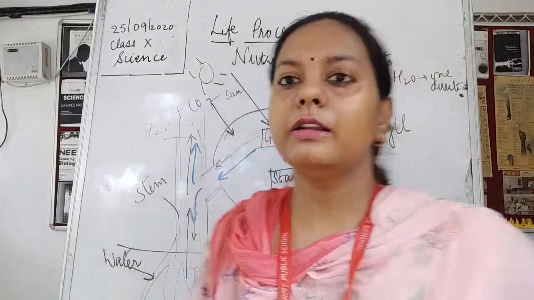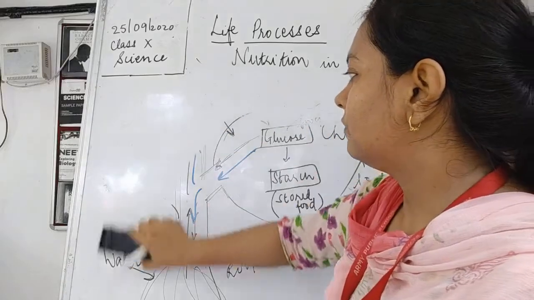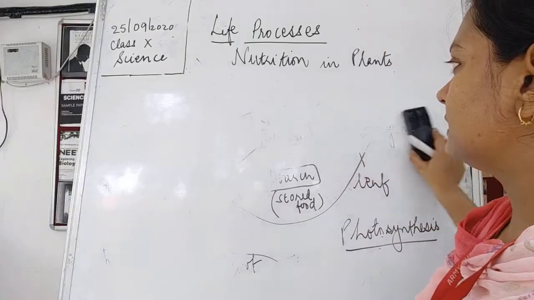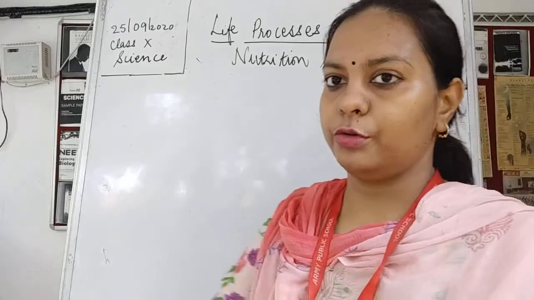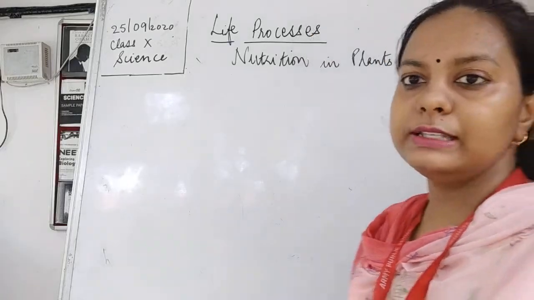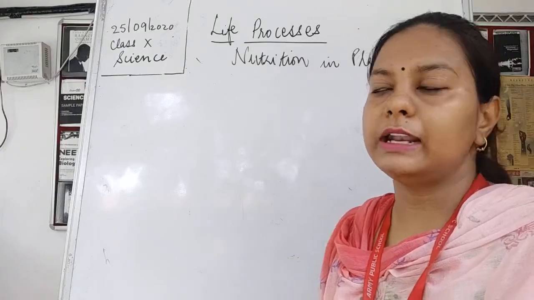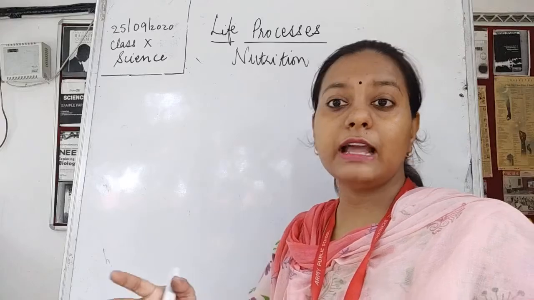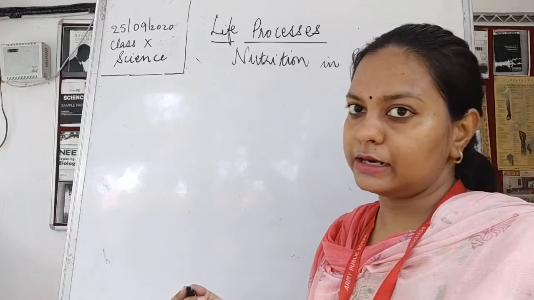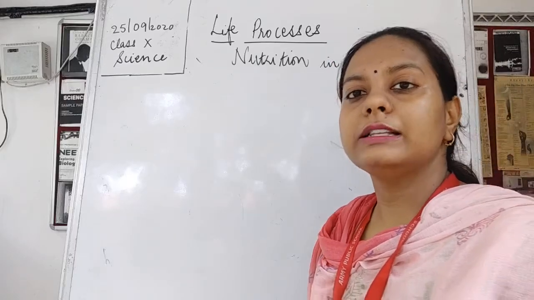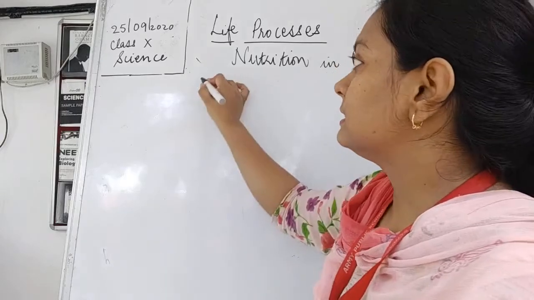Then how the steps of photosynthesis is taking place. So this is the overall reaction which is taking place in the photosynthesis, children. Now what you have to study is about the steps of photosynthesis. So what are the main steps? It is not so easy that I have just written that it is taking place in the leaves because of the presence of sunlight, and also there are chemical reactions which are going on, and these chemical reactions are very complex, and these complex reactions are to be studied by you all in the higher classes. It is not included in class 10. So I'll just give you a summary of the various steps of the photosynthesis.